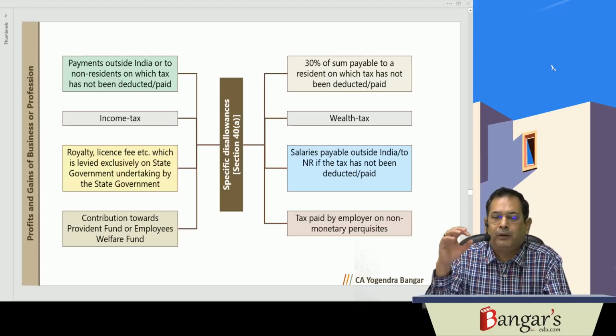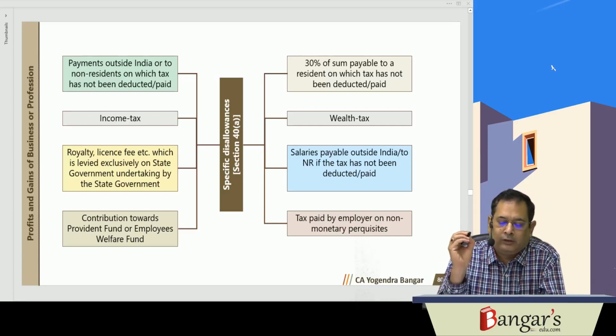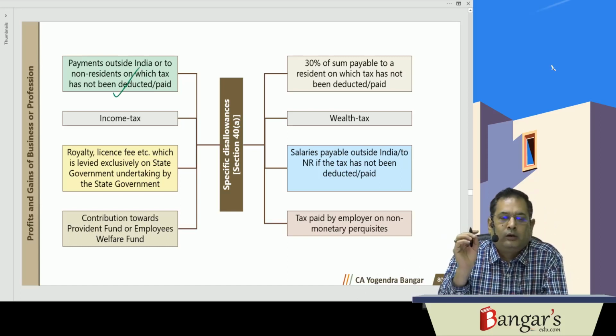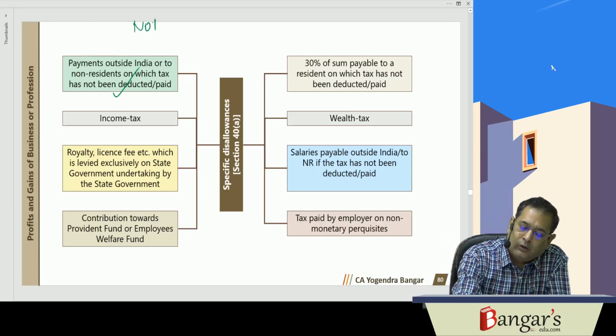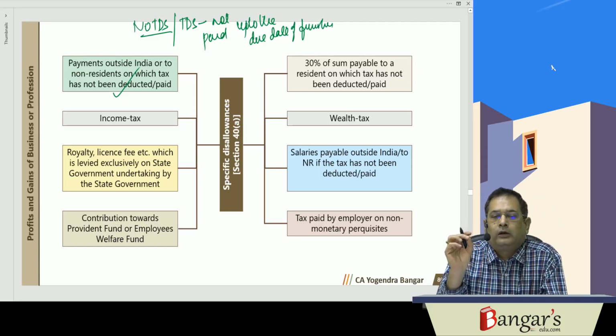Now certain specific disallowances are there under section 40. So what specific disallowances are there? In case you make any payment outside India or to a non-resident in respect of any sum which is chargeable to tax under the Act, if tax has not been deducted at source, no TDS, or tax has been deducted at source but has not been paid up to the due date of furnishing the return of income, then in this particular circumstance, the expenditure so incurred will not be allowed.